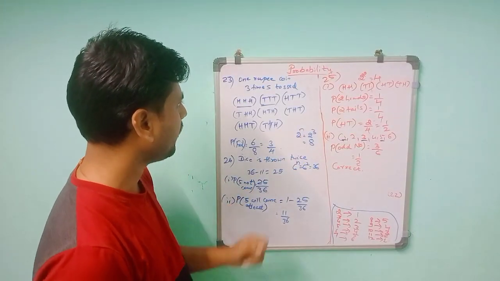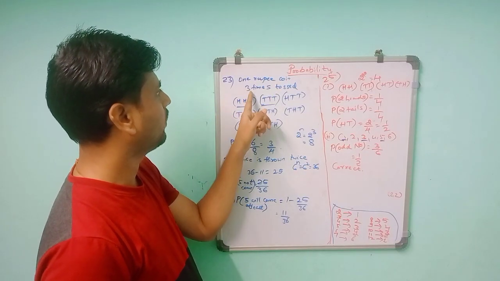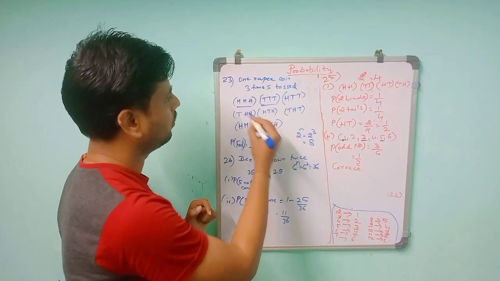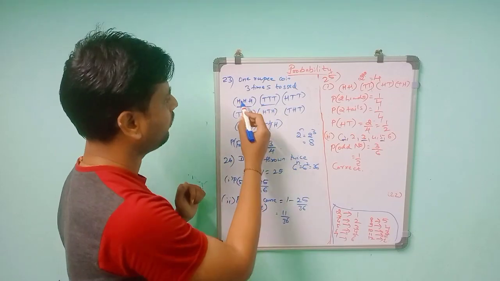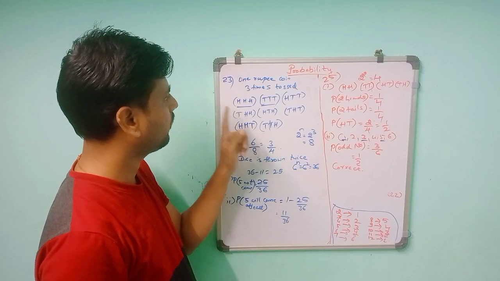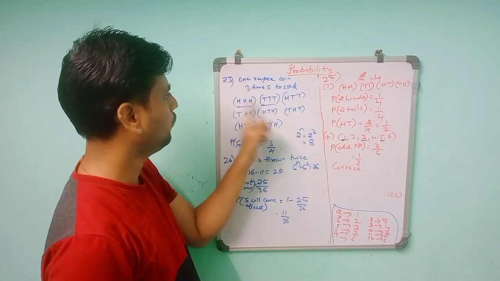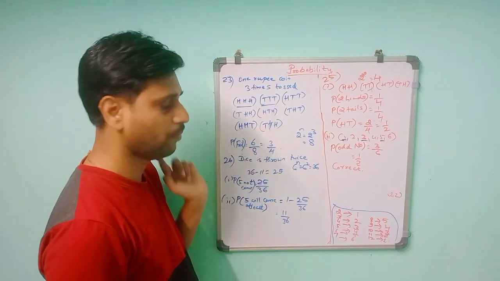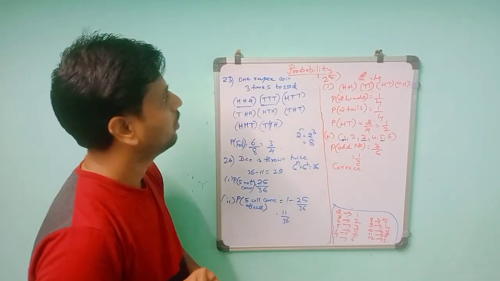Then these are the possibilities written. For three coin tosses you can take directly 2 cubed, which will be 8. The winning cases need all three the same, that is 3 heads or 3 tails, so only 2 are possible. After that, 6 will fail. So 6 by 8, that is 3 by 4. So this completes the probability lesson.